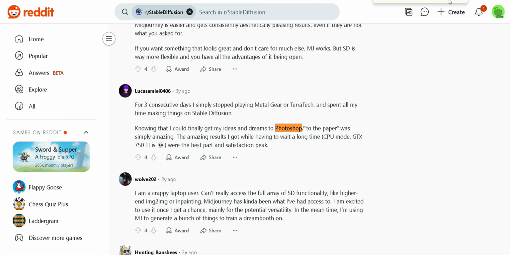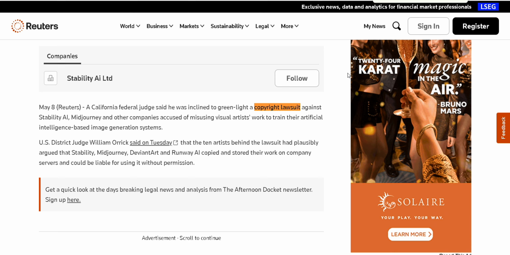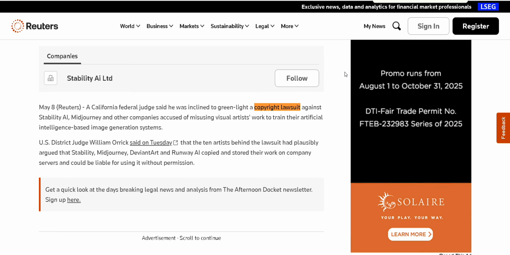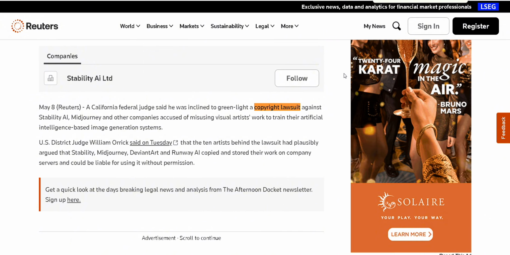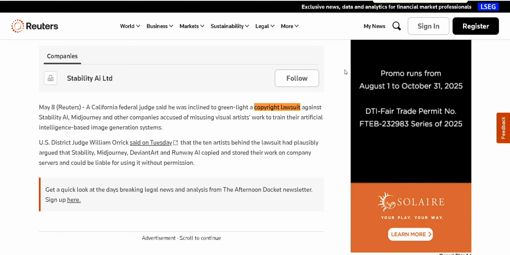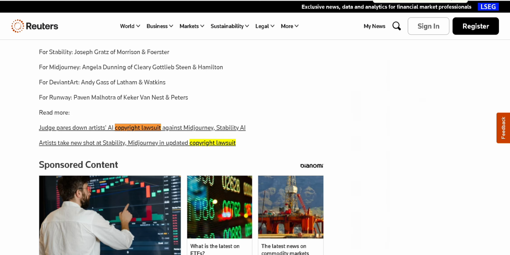If we talk about legal and ethical use, both platforms face scrutiny. In 2024, a U.S. judge ruled that Stability AI and Midjourney must face parts of a copyright lawsuit brought by artists. The case centers on whether training models on unlicensed artworks violates copyright. This means users should be aware of ongoing legal risks.